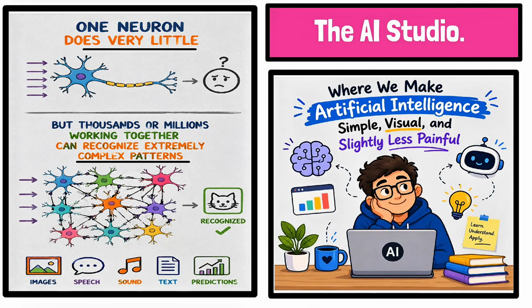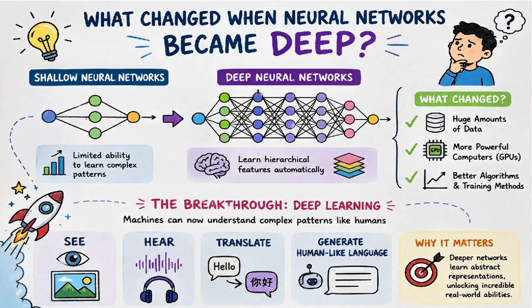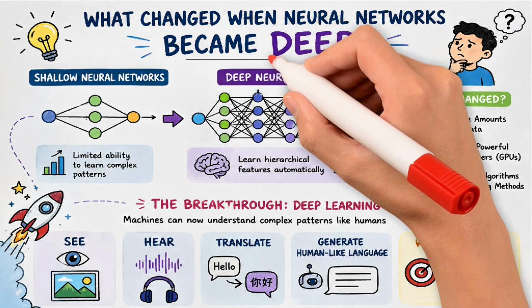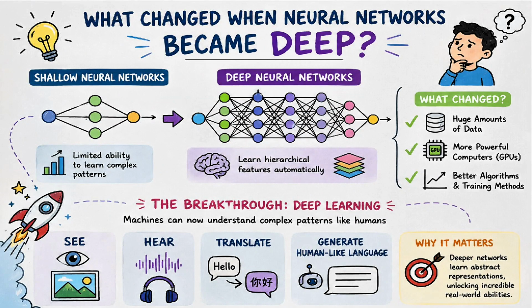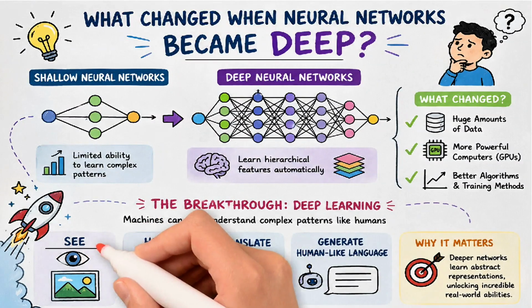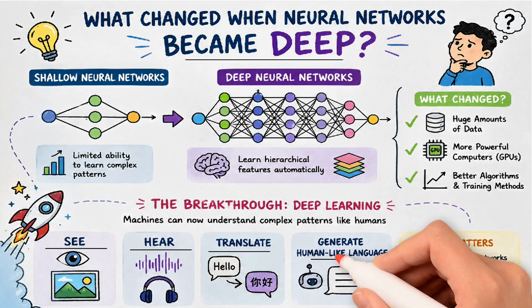But if neural networks have existed for decades, what changed when researchers made them deeper? And why did deep learning suddenly allow machines to see, hear, translate, and generate human-like language?